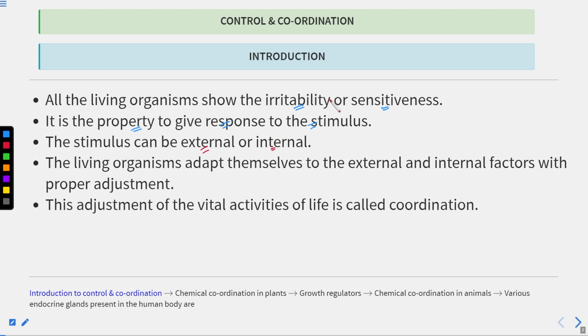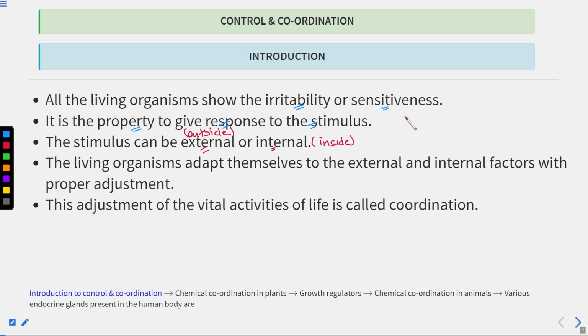What is an external stimulus? Stimulus whose origin is outside the body. And internal stimuli arise from the inside, or within the body of the organism.